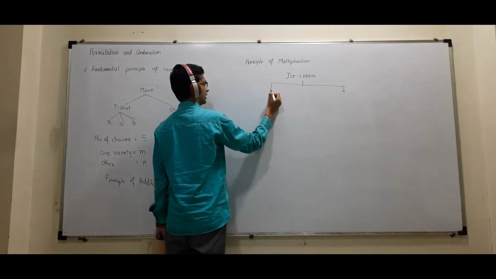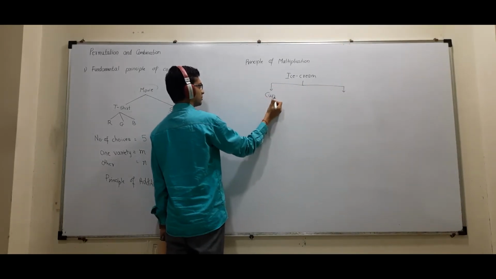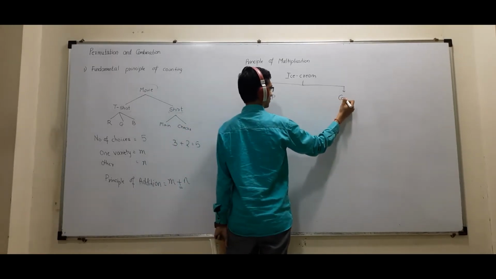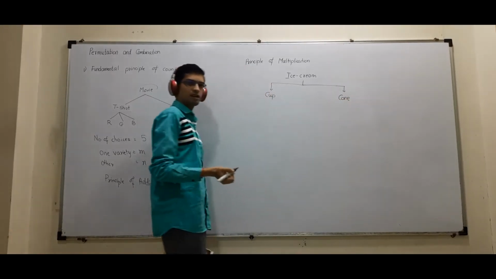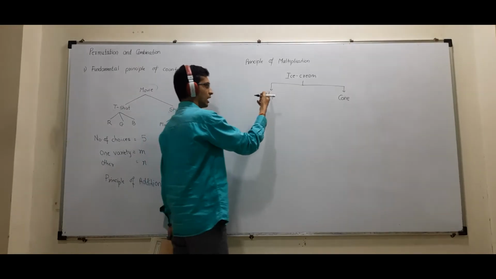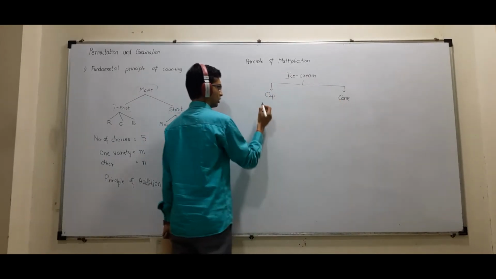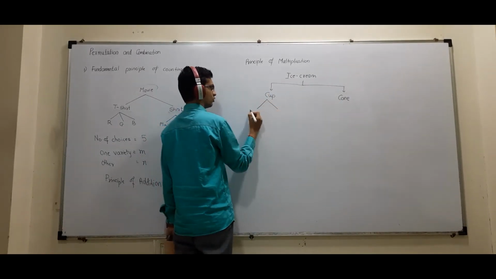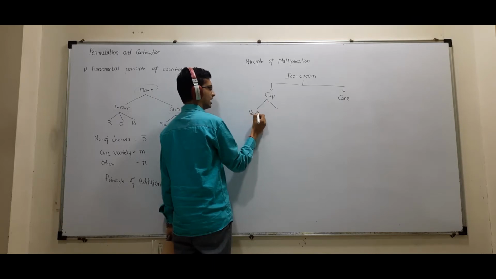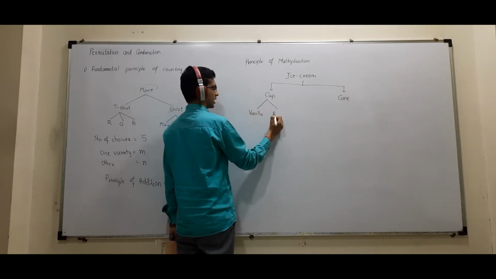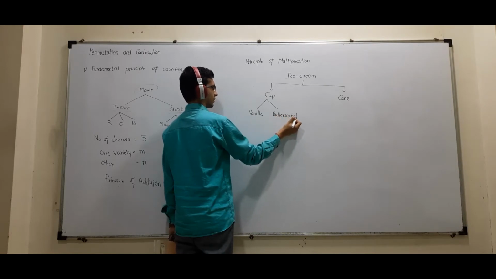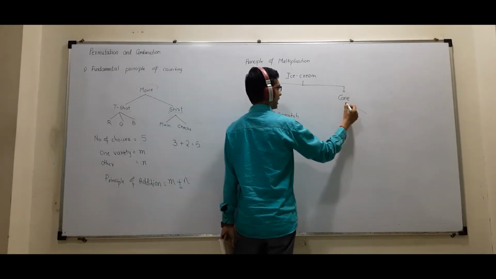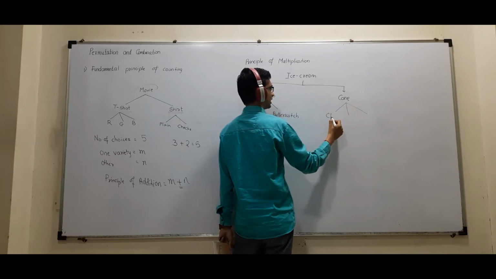Right now it is risky to eat ice creams in the pandemic, but once everything is okay, we can think. I have given a variety of cup and cone. Again, in cup I have given you 2 varieties. One is vanilla, other is butterscotch. Okay. Then in cone I have given you chocolate.